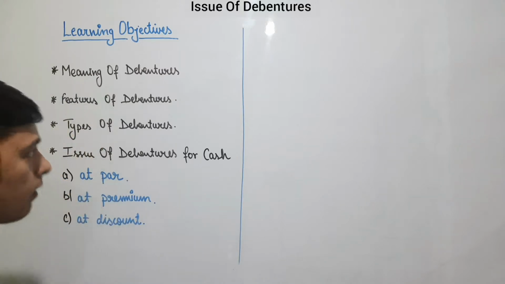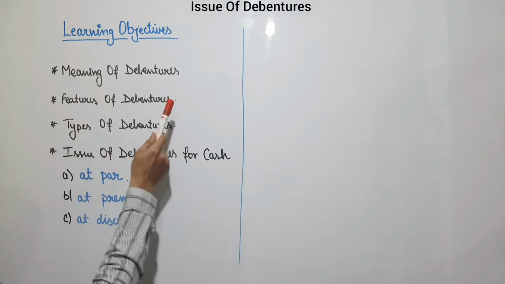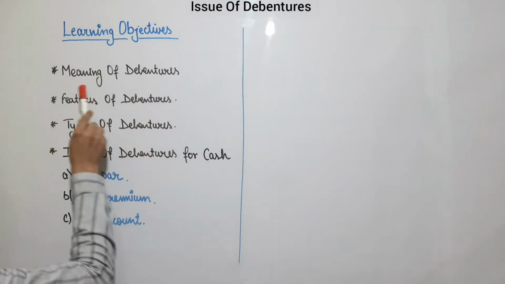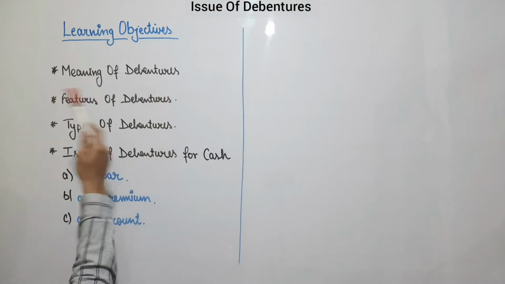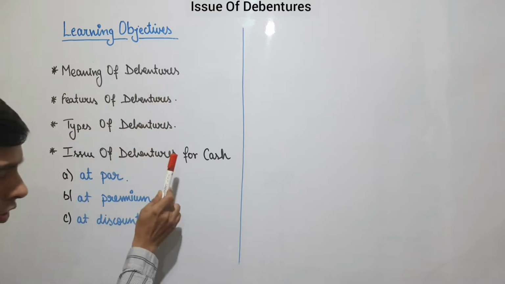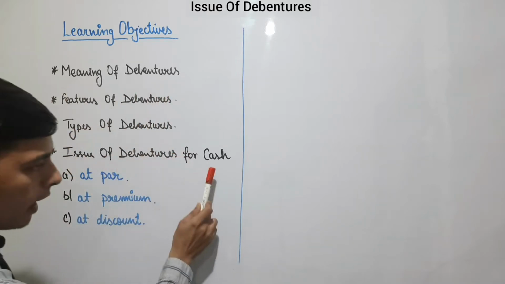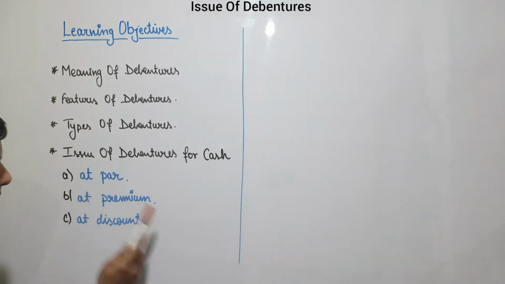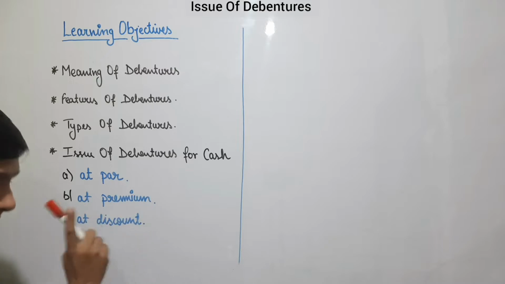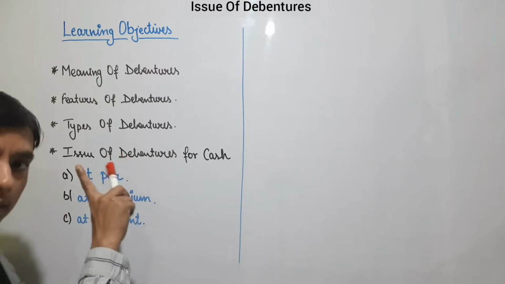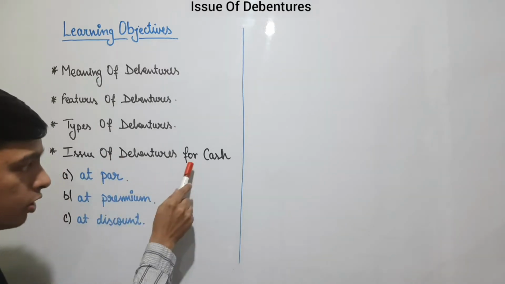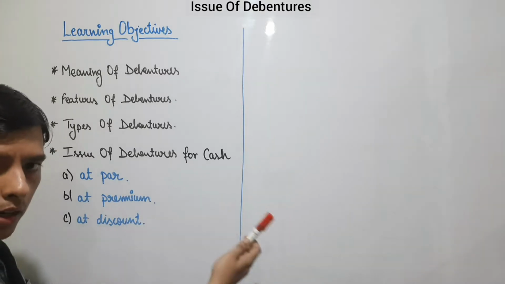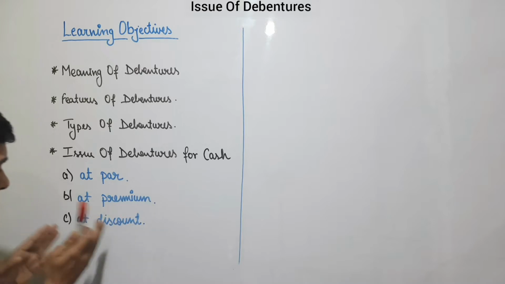So the learning objectives of this session are: first we will take an introduction, then we will move forward towards meaning of debentures, then features of debentures, then types of debentures, then issue of debenture for cash, in which there are 3 categories: issued at par, issued at premium and issued at discount. Yes, issued at discount. Shares cannot be issued at discount, but debentures can be issued at discount. How it can be issued, we will look at further when we come to this topic.